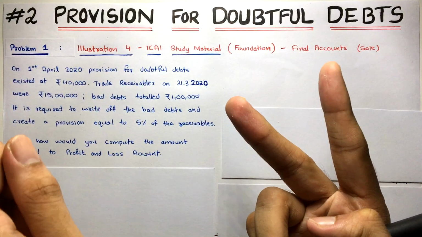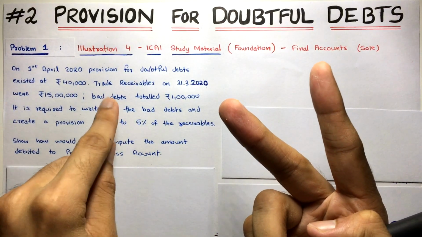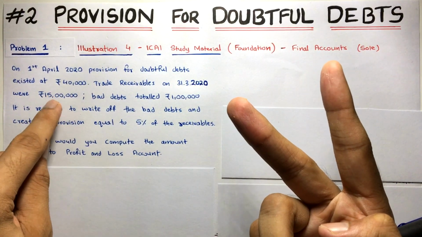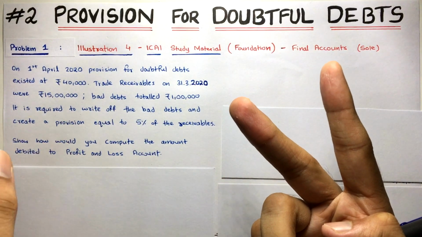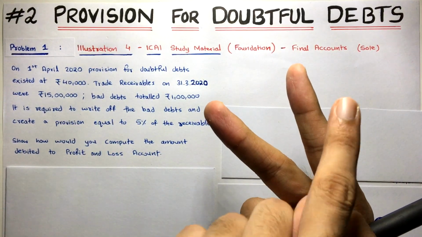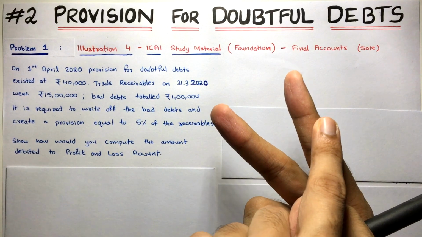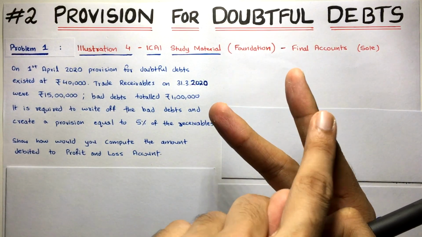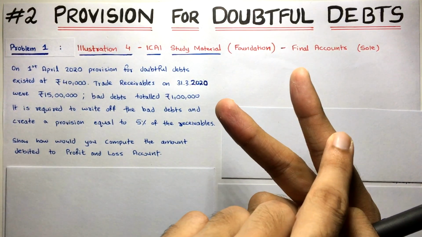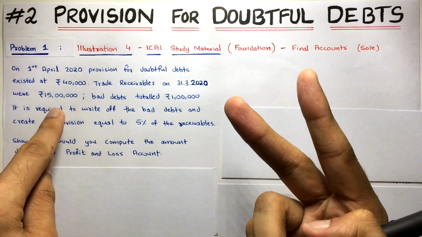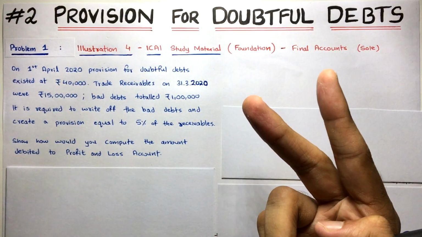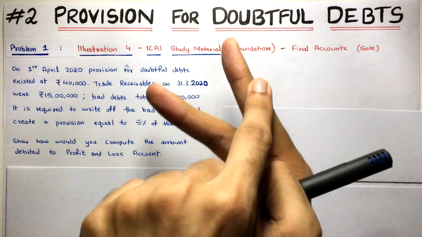If you have watched the previous video, then you properly know the treatment. If these bad debts are from the trial balance, then you will not subtract this from the receivables, from the debtors, because the accounting treatment of that will already be done. That is why it appears in the trial balance. That's the first option. The second option is that it is from the adjustment, then the accounting treatment is not done. Adjustment means it's after preparing the trial balance. So you have to do the complete accounting treatment. You have to deduct it from the trade receivables. It will also appear in the balance sheet, as well as the effect will go into the profit and loss. That's what happens if you have further bad debts given in adjustment.